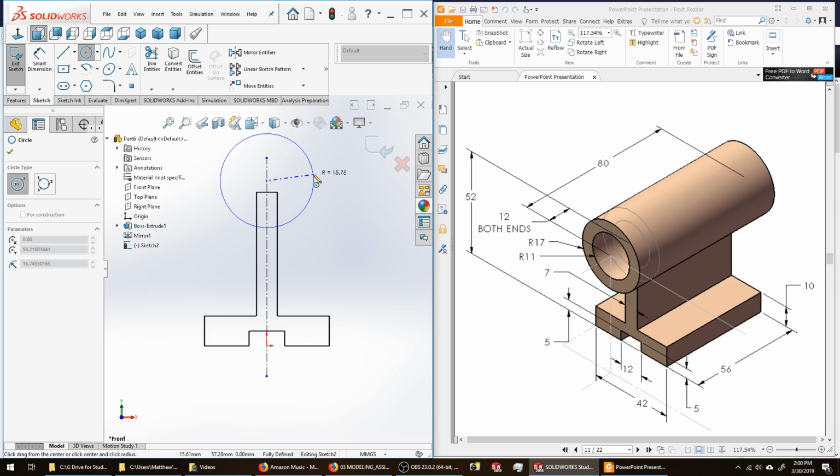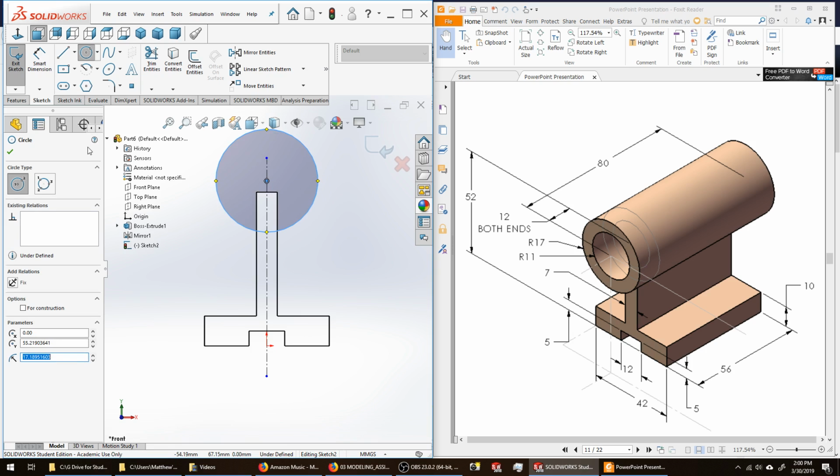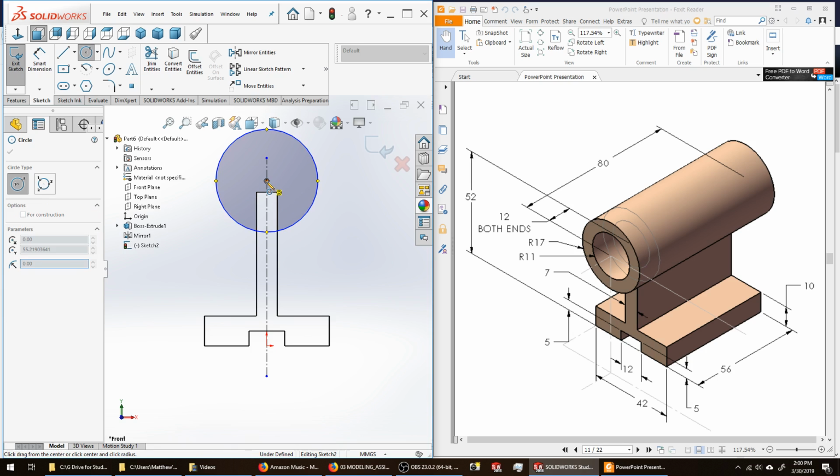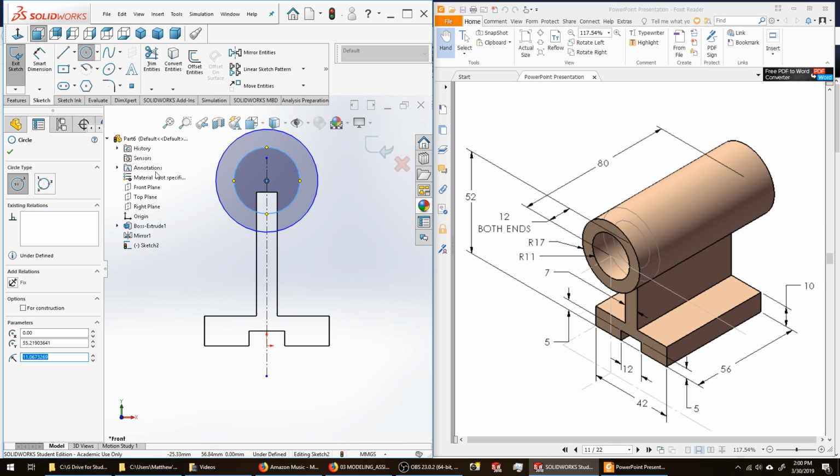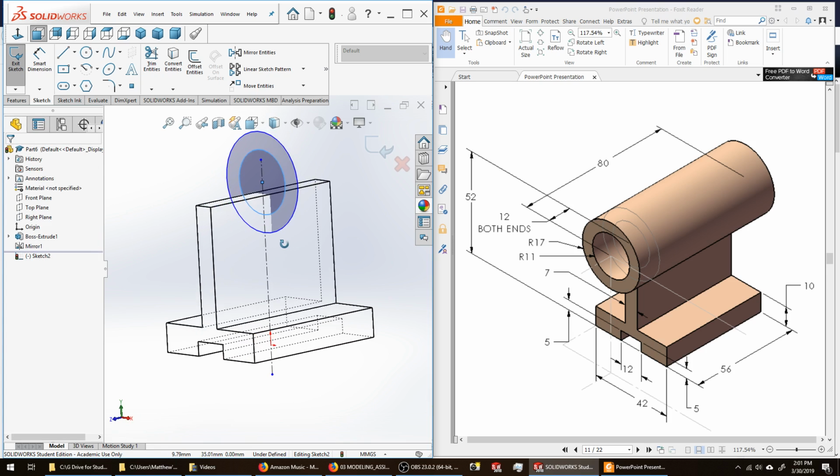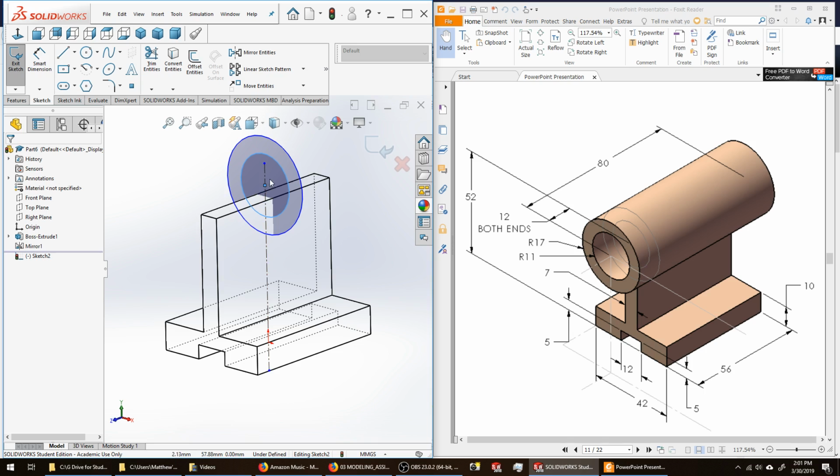The radius of the finished outside of the cylinder is 17 millimeters. And I'm going to create another circle with a radius of approximately 11 millimeters. If I say OK, you can see that my sketch is central to the part.